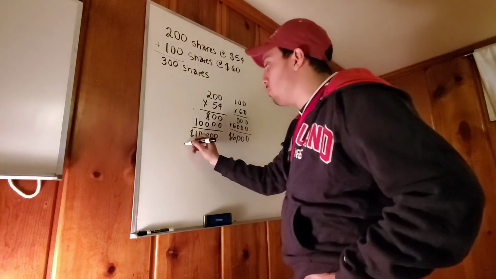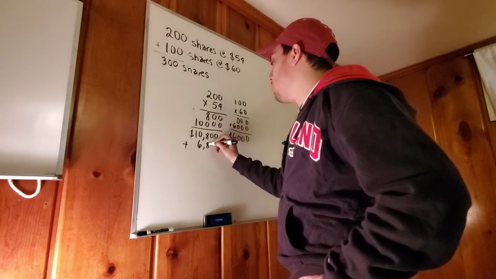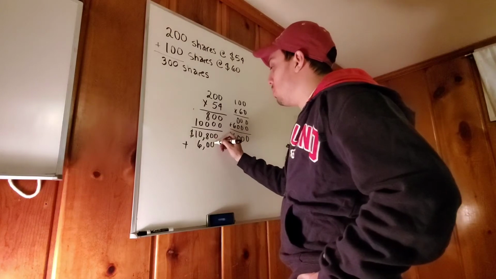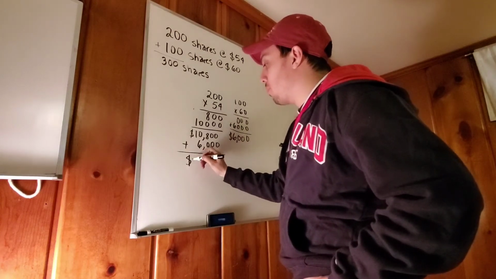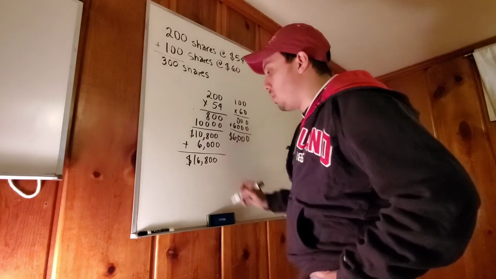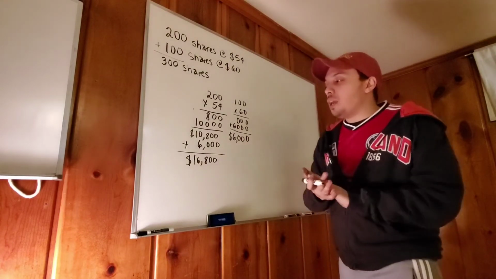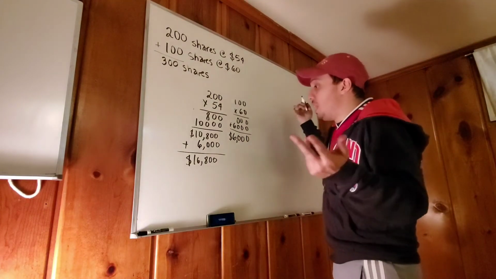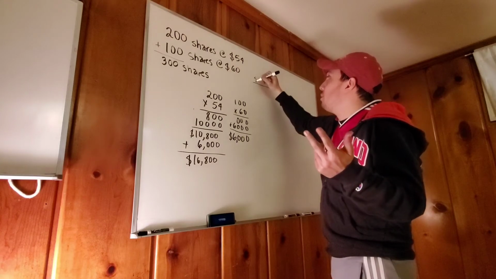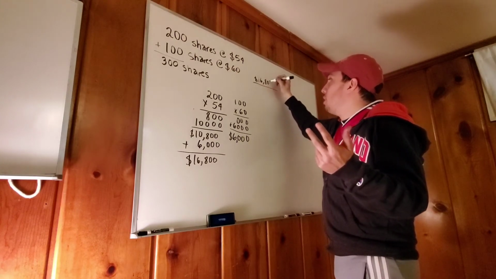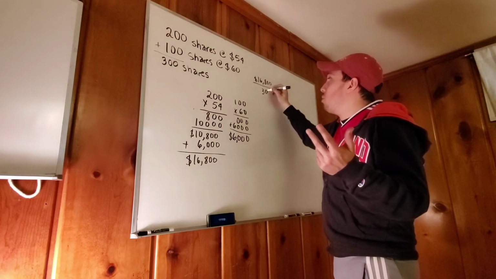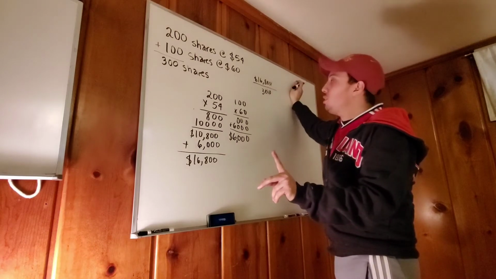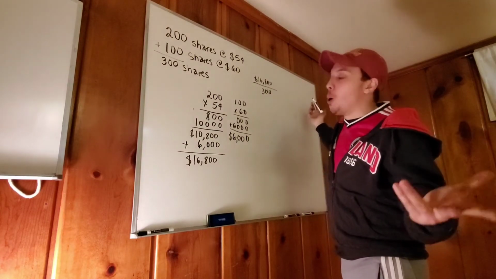So now we're going to add them together. Not 6,800, just 6,000. Okay, so it's going to be 16,800. So now that we have 16,800, what we're going to do is pretty easy. Now we're going to divide by 300. And I know a lot of you are going to be like, wait, Mr. Silva, why are you dividing it this way? Look at what I'm going to do. Cancel out the zeros, and now I can divide the whole thing by 3, which is so much easier.